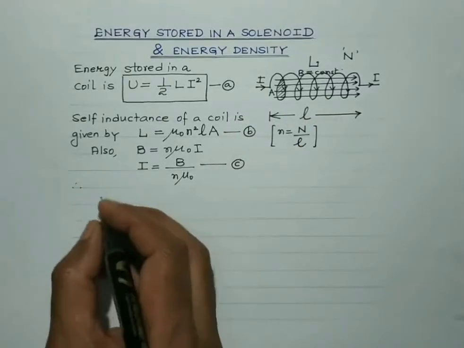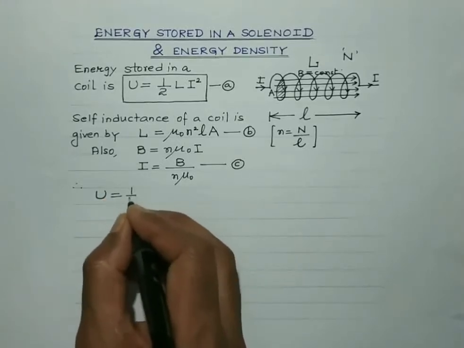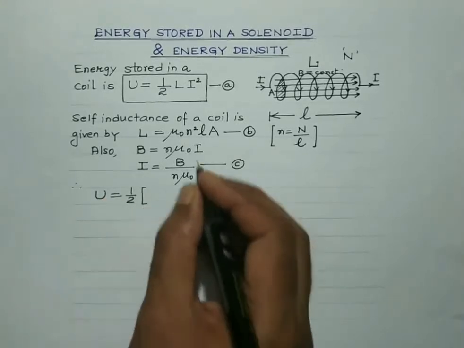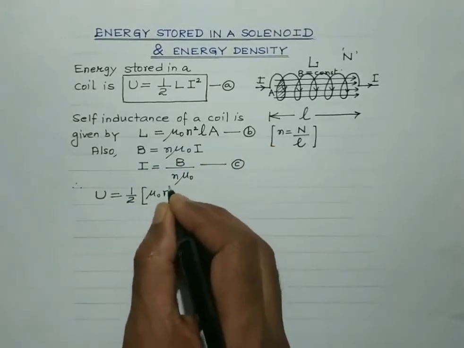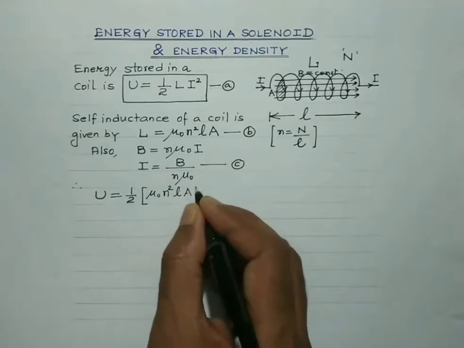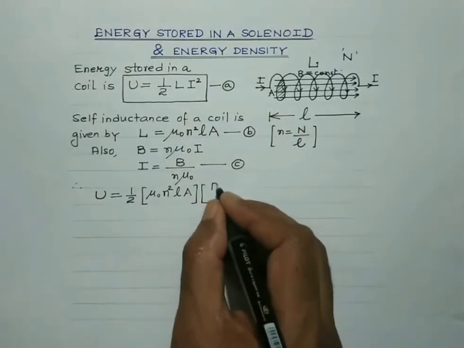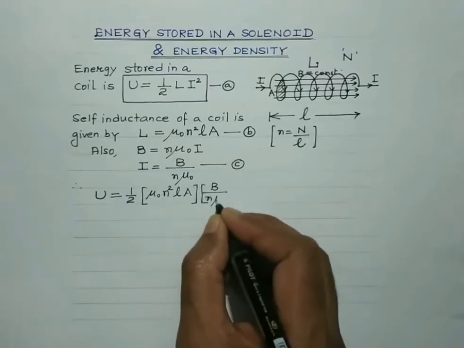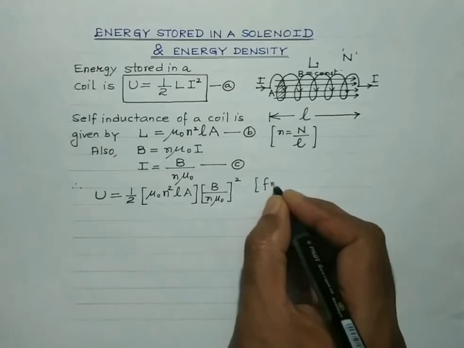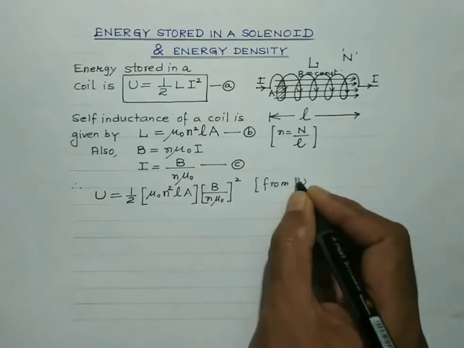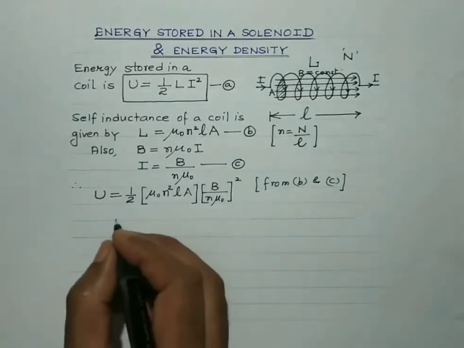So the energy stored in the coil would be given by half, let's substitute the value of L from equation B, it is mu naught N square AL, and I square, it is B over N mu naught, whole square. Now let's evaluate it.